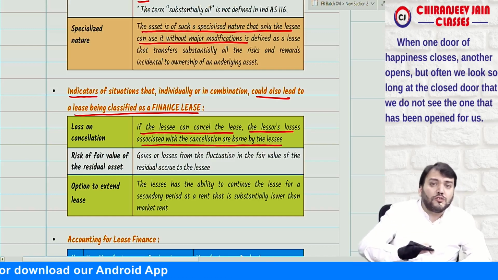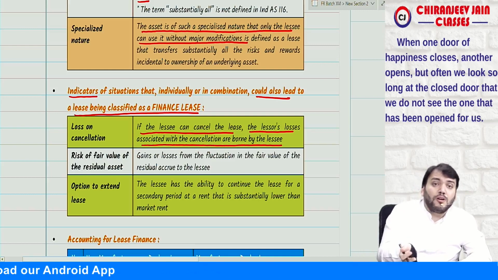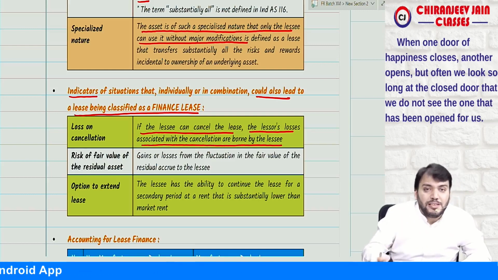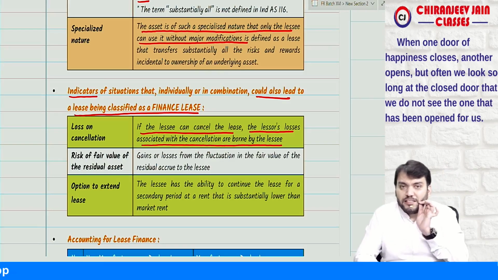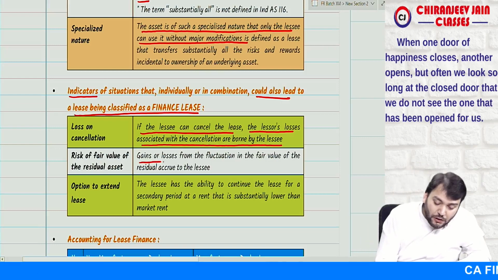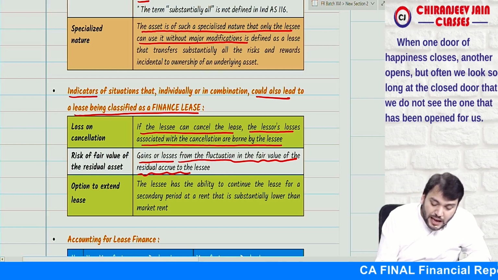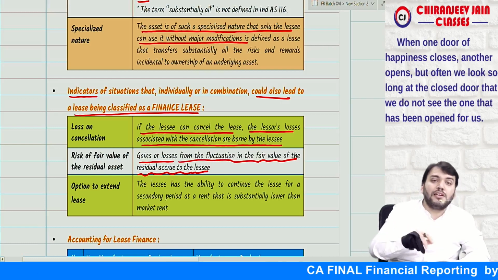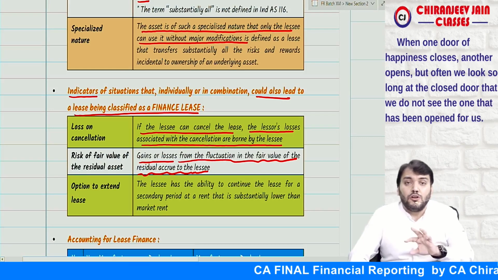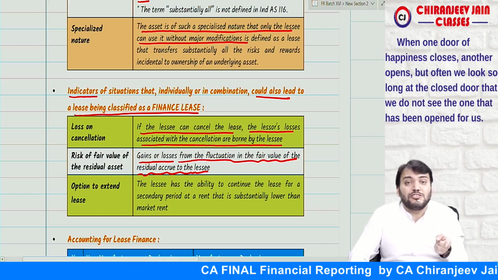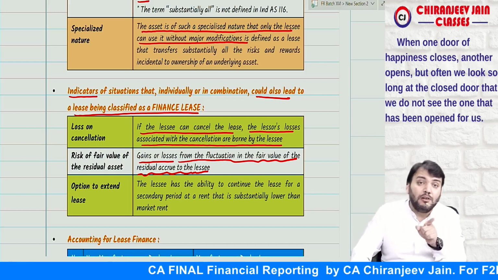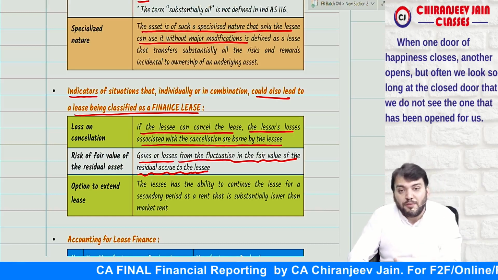Means all the loss of the lessor needs to be borne by the lessee on cancellation of the lease. So it is a finance lease. Correct? Gain or loss from the fluctuation in the fair value of the residual accrues to the lessee. Means any gain or loss due to fluctuation in the fair value of the leased asset belongs to the lessee, then it will be a finance lease.